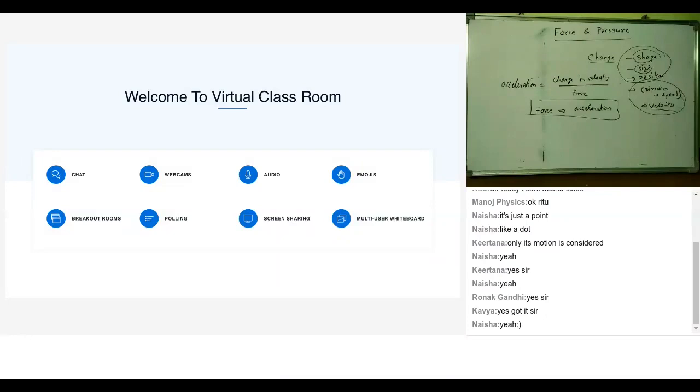It's a relative term. So when I talk about a point object, I'm not really bothered about the shape, size, and position of the object. I'm only bothered about the velocity. So what happens whenever force acts on a body? There is an acceleration imparted. That means there is a change in velocity that the body undergoes.